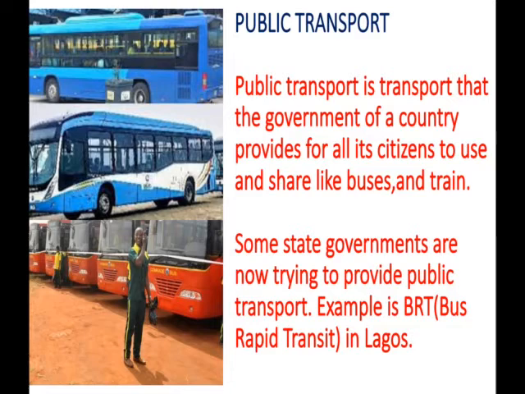Now, some state governments are now trying to provide public transport. In other words, they are trying to help the federal government. In their own state, they are providing public transport for the citizens. Example is the BRT in Lagos. What does it mean? Bus rapid transit. It's a bus that the state government of Lagos has provided for its citizens.